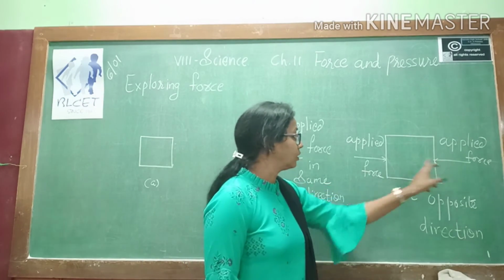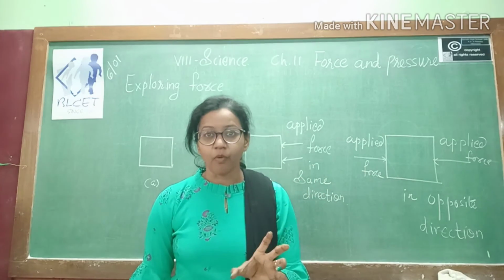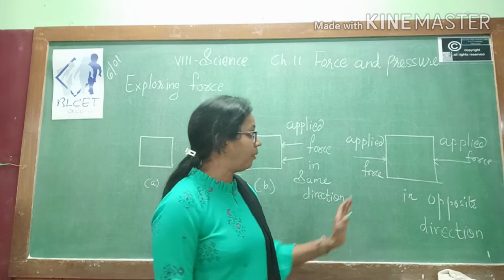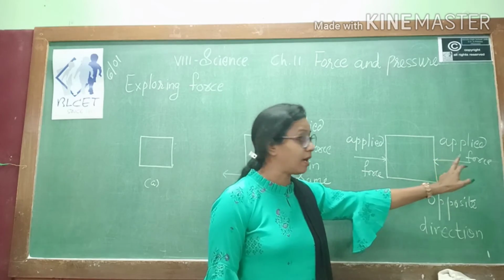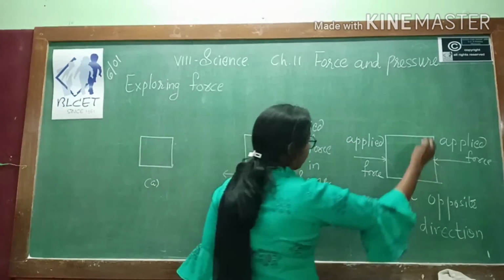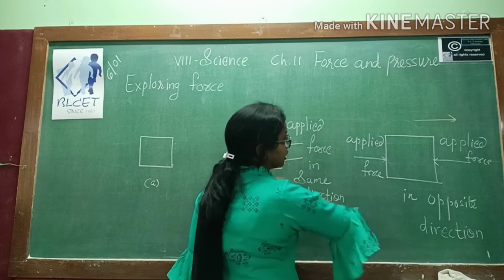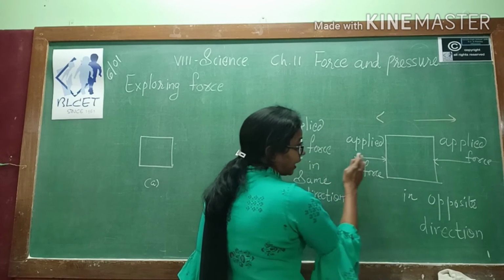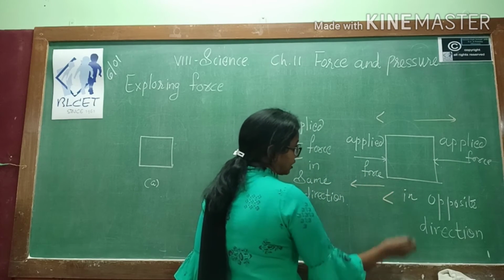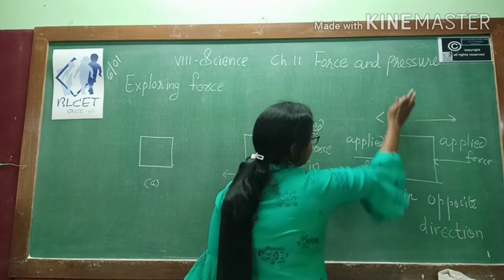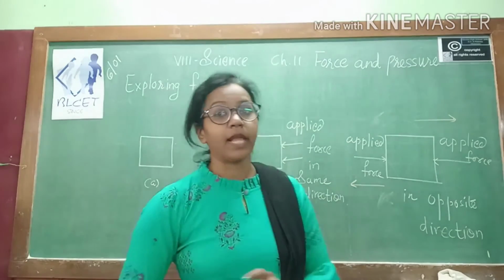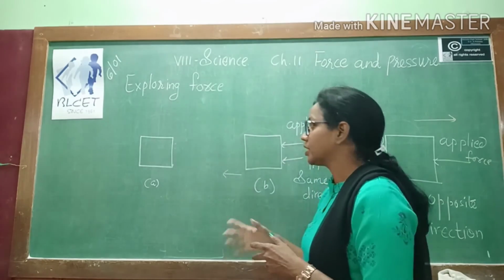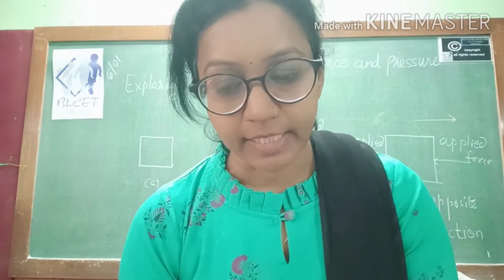Okay, if both people apply the same force, then this object will not change its position. But suppose this person applied more force compared to this person, then it will move in this direction. Suppose the force applied by this person is more compared to this person, then it moves in this direction. So what can we say? It depends on who is applying more force. According to that, the object will move. So these are the three situations which are there in your textbook. Let's see, we will read the answer.